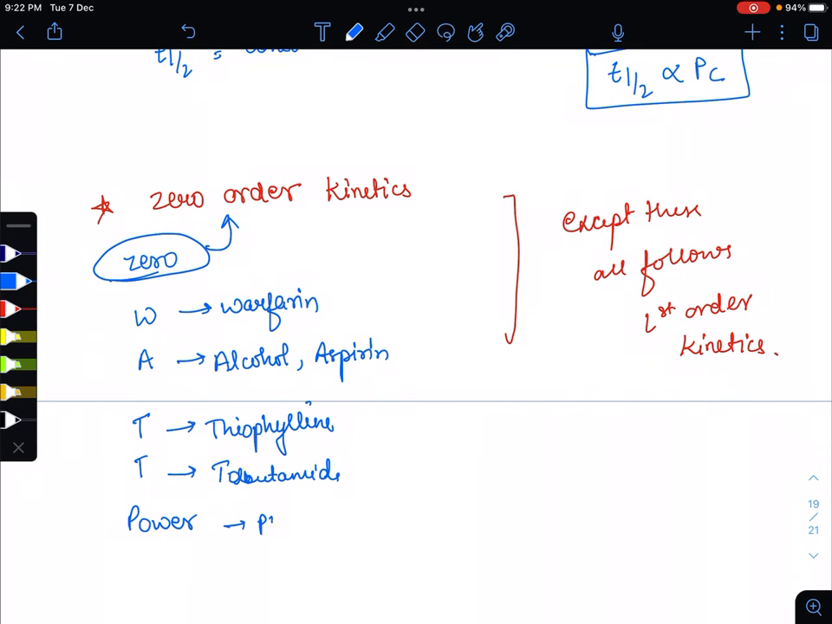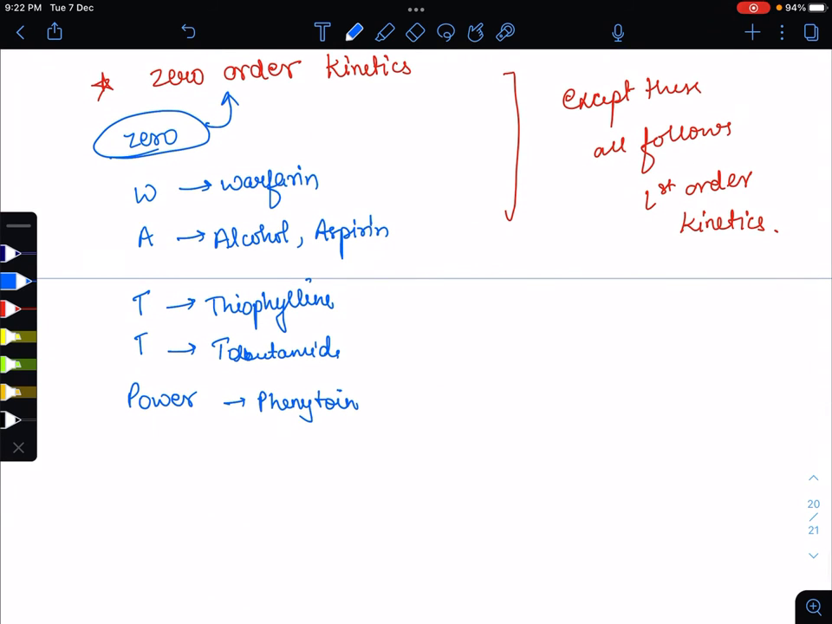Tolbutamide. P is for phenytoin. So these were the 5 drugs which follow zero order kinetics, and the mnemonic for these drugs was 0 watt power. W stands for warfarin, alcohol, aspirin, theophylline, tolbutamide and phenytoin. These drugs follow zero order kinetics.